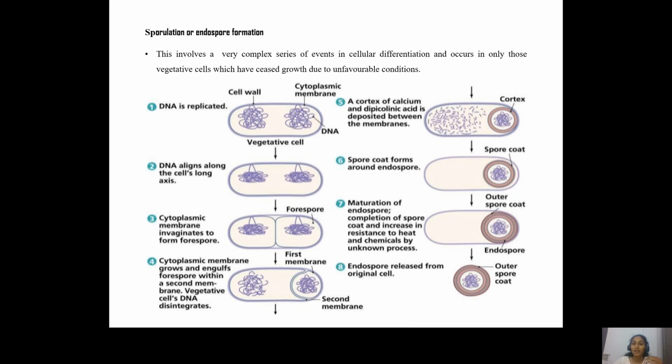In the meantime, in the larger cell, that is the vegetative cell, the DNA that is present is degraded into smaller units and disrupted.